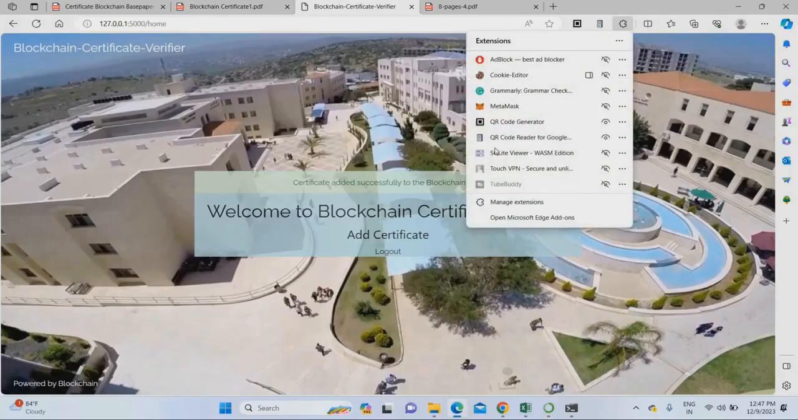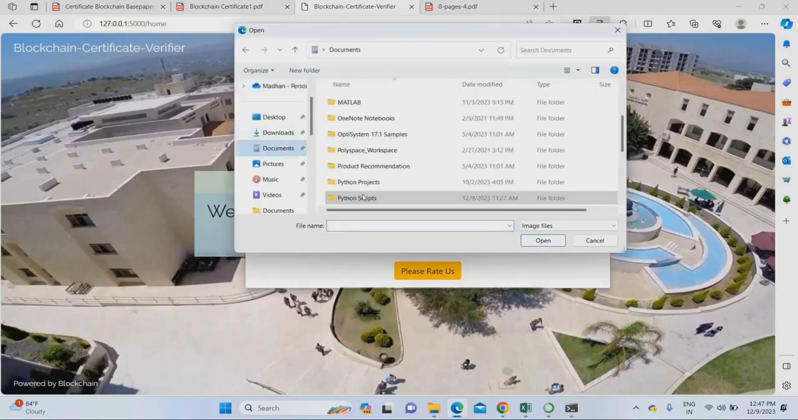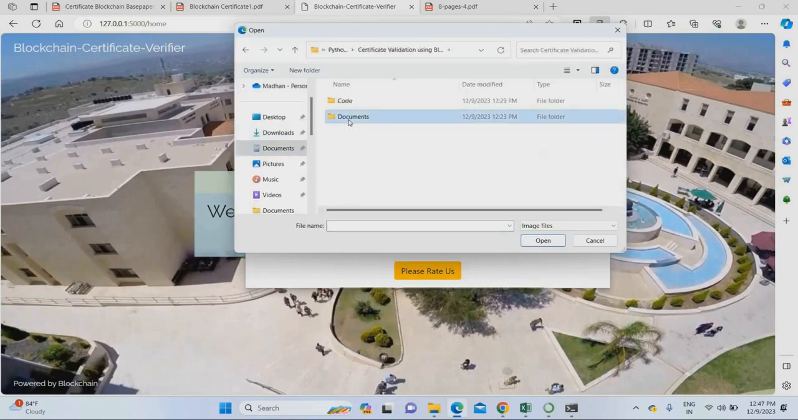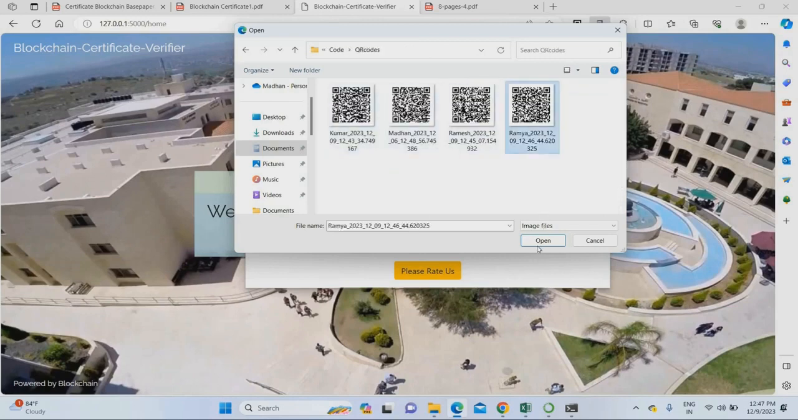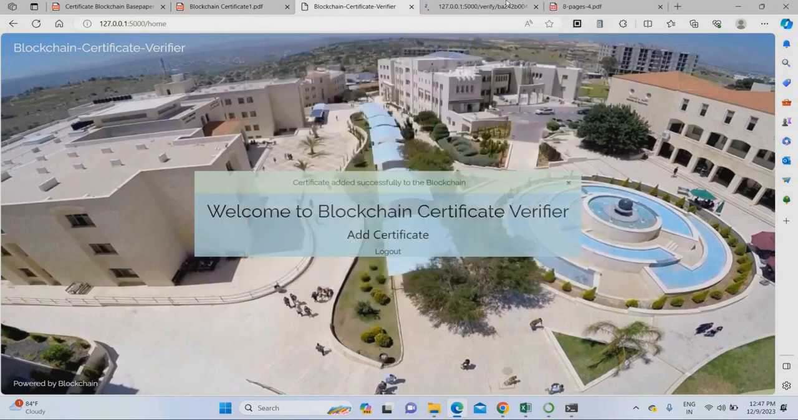For recording purposes, I am using a QR code reader plugin, which you can use in the Chrome browser. Just use the image tab and go to the project folder. In the project folder, I am using certificate validation. Go to the code, then use the QR code. In the QR code, I am uploading Ramya's QR code. Once you upload it, it will generate the link.